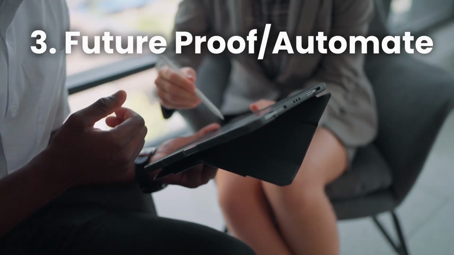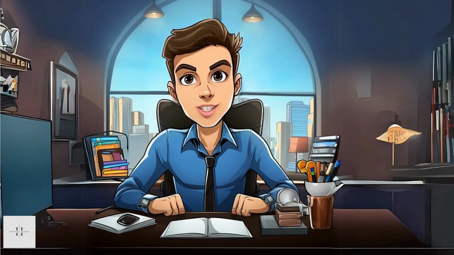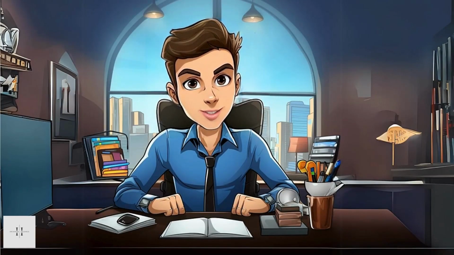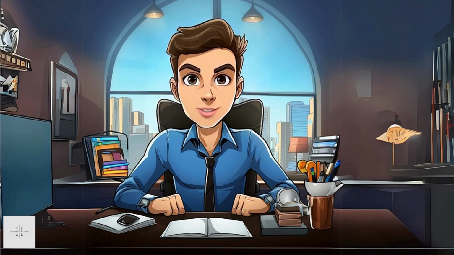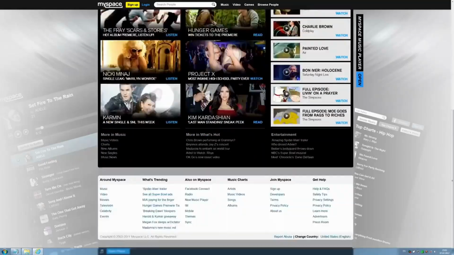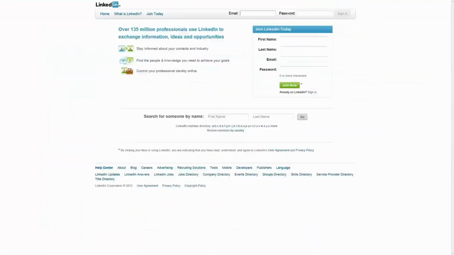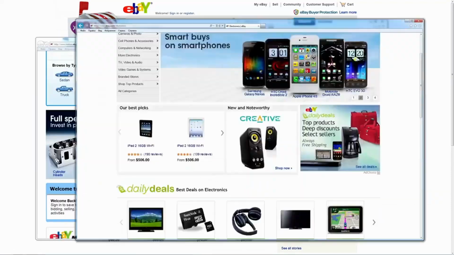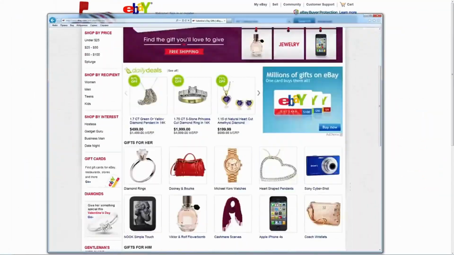Step 3 is to future-proof your business and automate sales. Having a product link from ClickBank, it would be easy to just copy and paste that link into the places you will advertise. However, if you are doing this on social media platforms like Facebook, TikTok or YouTube, then if something happened and you got banned or had a problem with your account, the whole business could be pulled from under your feet.